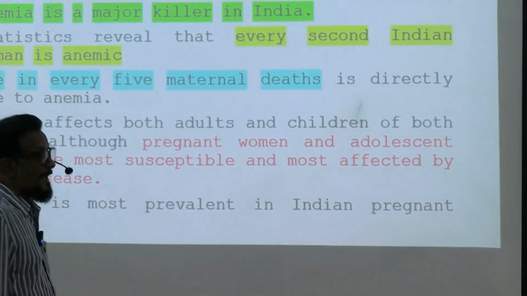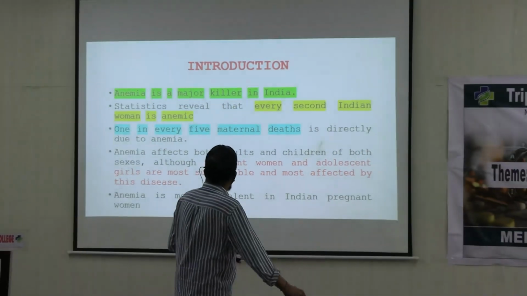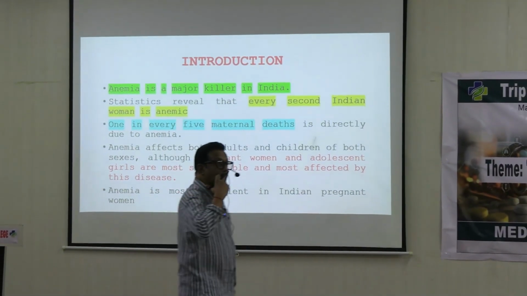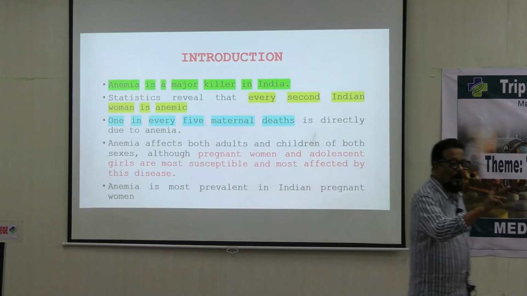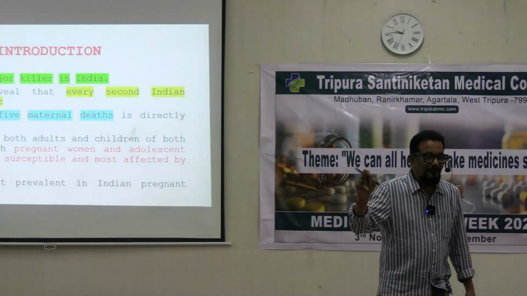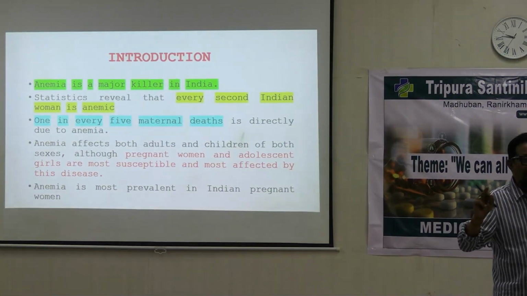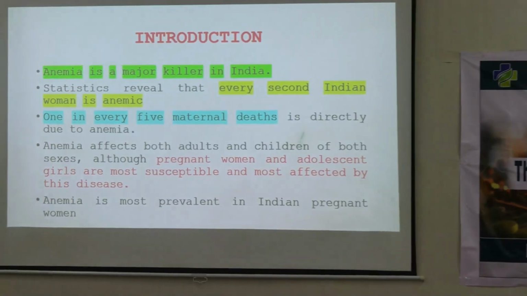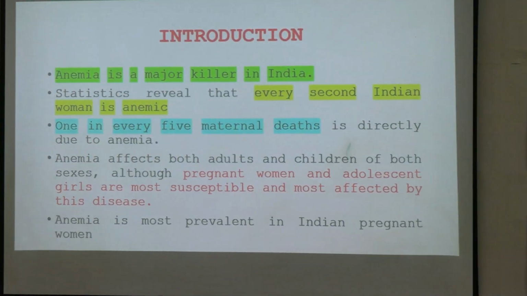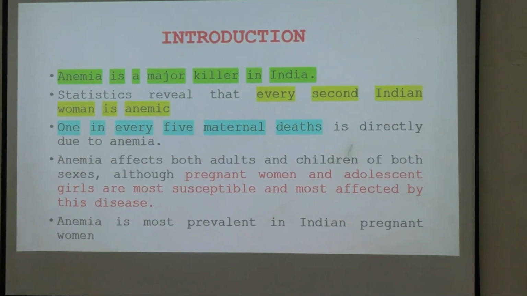Anemia is a major killer in India. On an average, 50% of women in India are suffering from anemia.